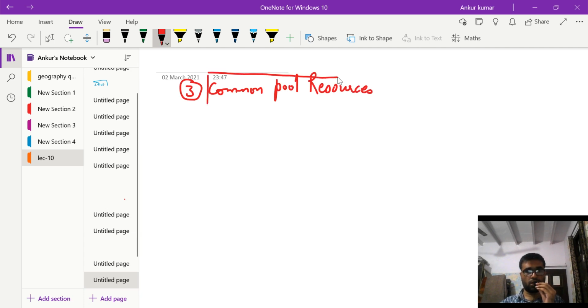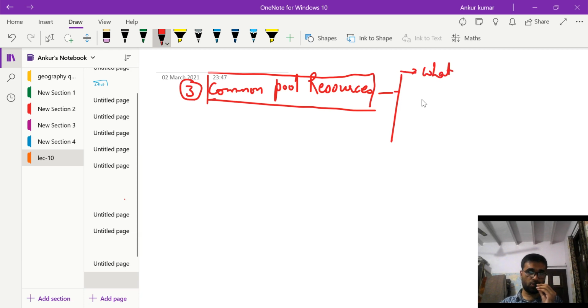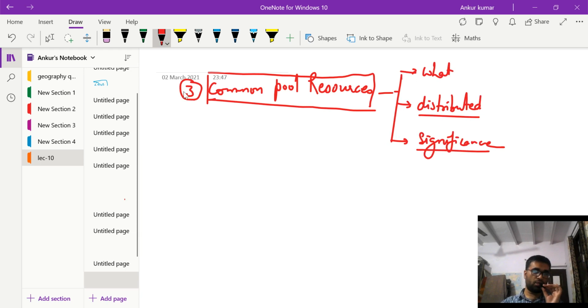So this is the third topic of this class. In this topic, let us discuss first what are common property resources, then their distribution across different states in India, and third, the significance of common pool resources in India.